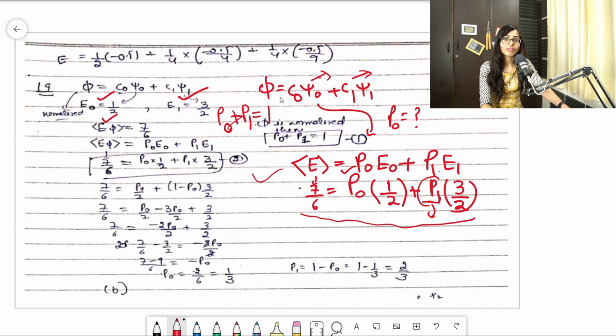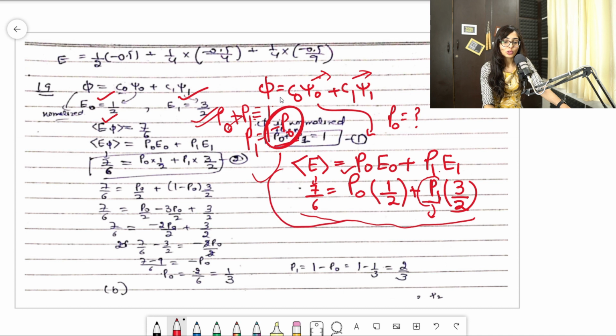That means that is definite. Clear? So that would be 1. So you should always know that P naught plus P1, the total probability, will be 1. Always remember that. So if I need to find P1, that would be 1 minus P naught. Clear?